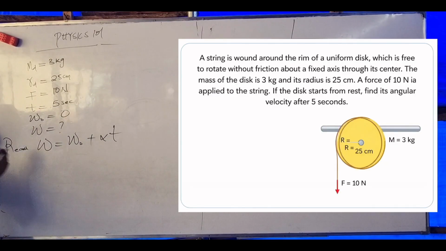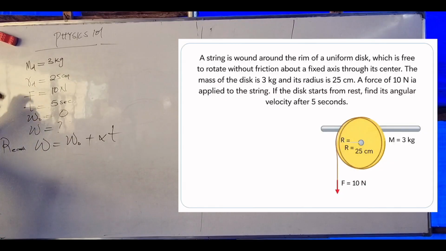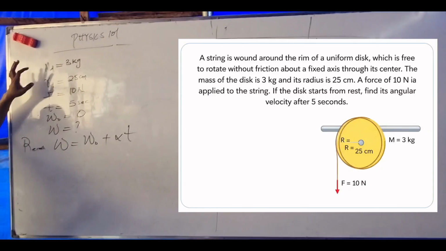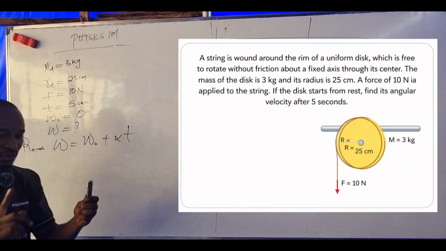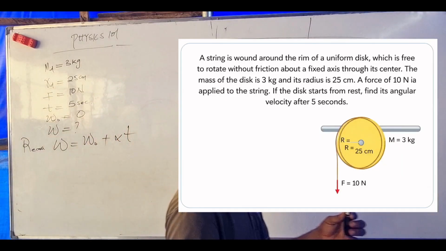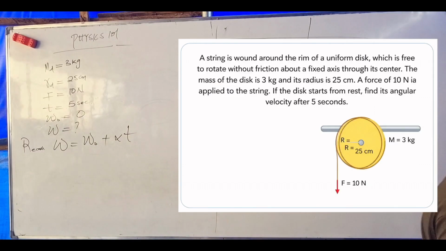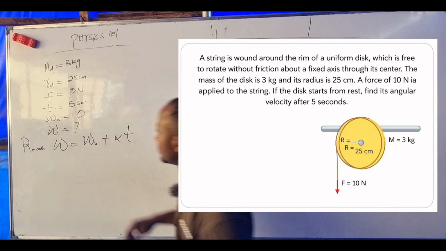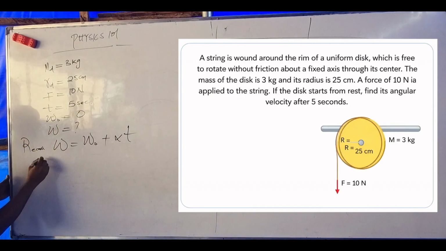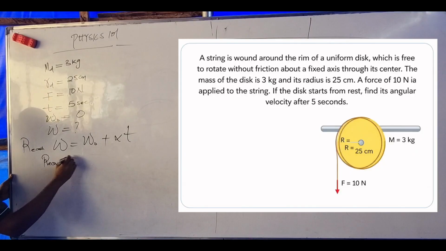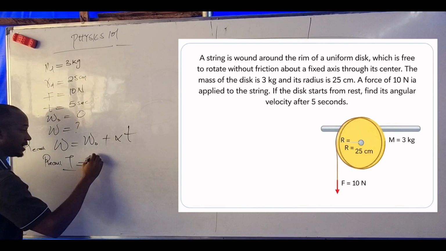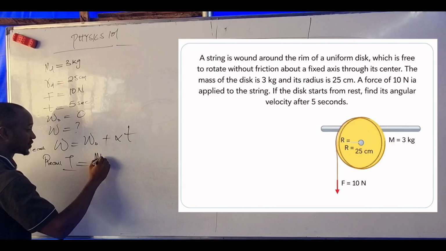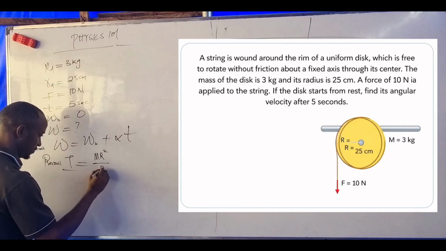Now listen. Before that, we are dealing with a disc. The first thing I have to do is to find the inertia of that disc, because the disc was caused to rotate. That means the disc possesses an inertia. Recall the formula for the inertia of a disc is maybe M R squared over 2.